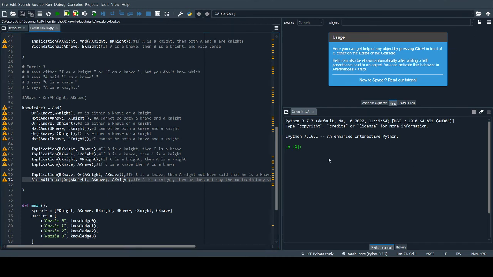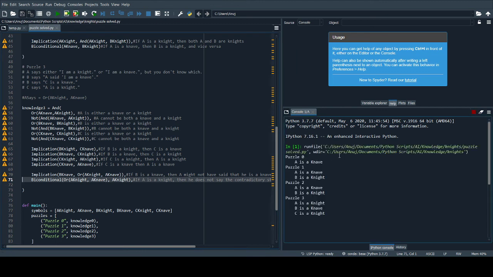Once we run this, we see that this is solved, and in the first puzzle A is a knave, in the second puzzle A is a knave and B is a knight, in the third puzzle A is a knave and B is a knight, and in the final puzzle A is a knight, B is a knave, and C is a knight.